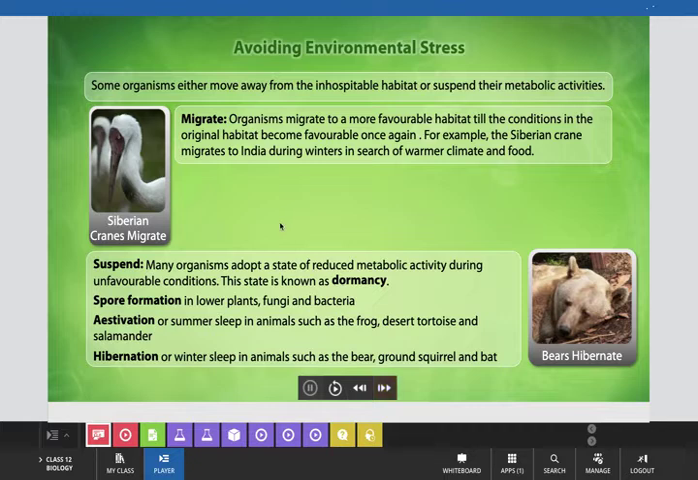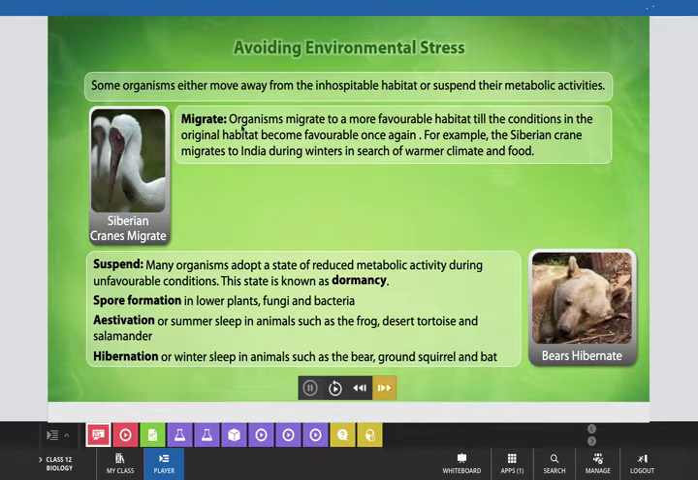Sometimes the organisms avoid the environmental stresses by showing two types of responses. One is known as migration and the other is known as suspension. Now let's learn about these two types of responses towards the abiotic factor. Some organisms either move away from the inhospitable habitat, or they suspend their metabolic activities at that particular place during that stressful condition. Now see here how the migration type of response works in organisms.